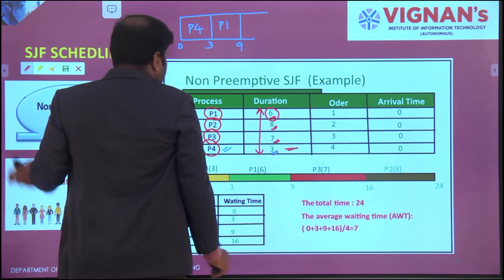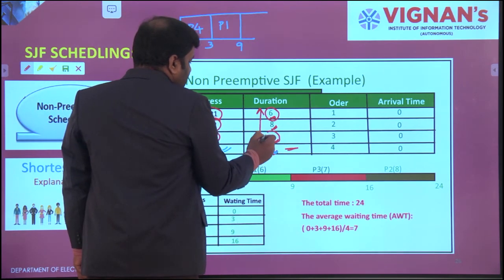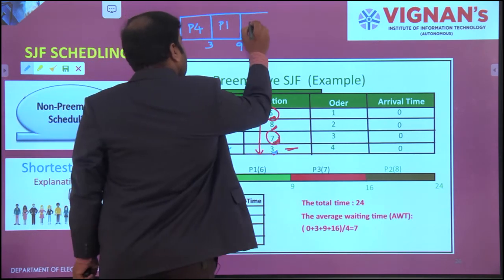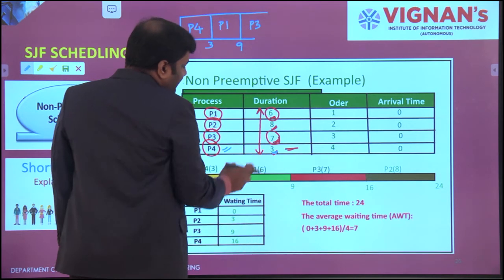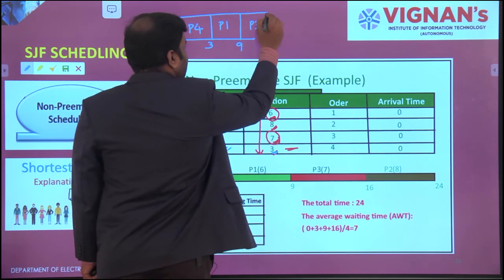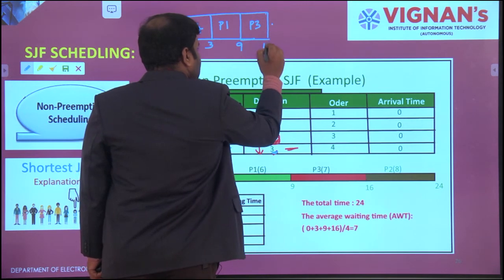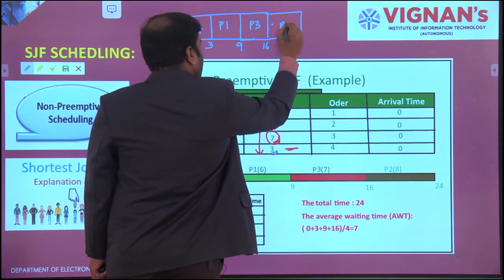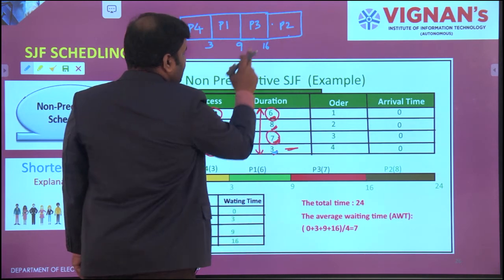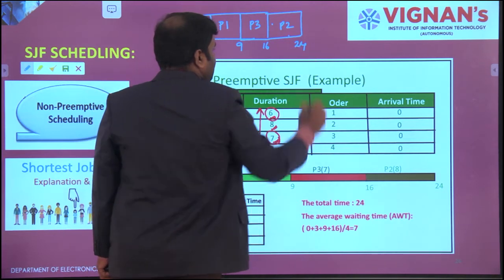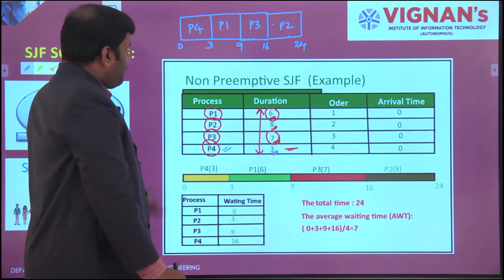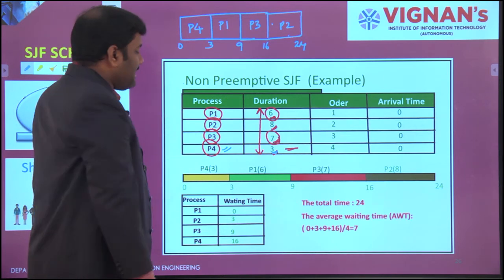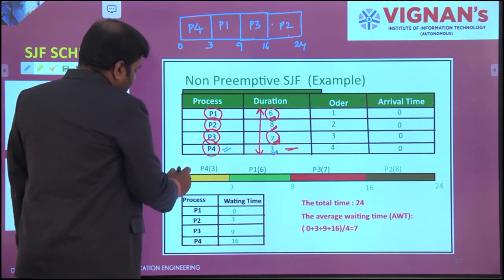And which is the next one? 7 and 8. 7 is the lowest one. So the corresponding process is P3. So next one is P3. How much time will it take? 7 seconds. 9 plus 7, 16 seconds. And obviously the last one will be P2. P2, how much time will it take? 8 seconds. 16 plus 8, 24 seconds. Now you will get average waiting times, and you can calculate average turnaround times. Obviously you will get average execution times.